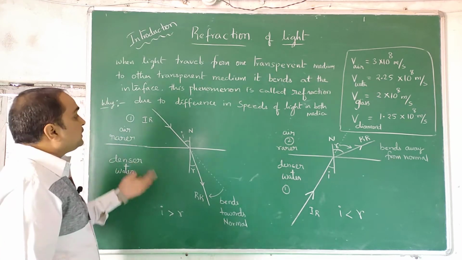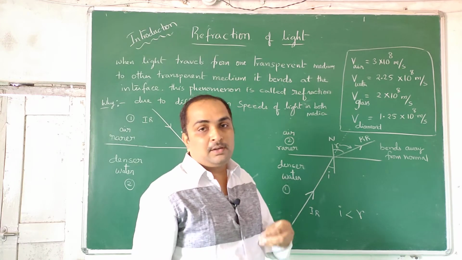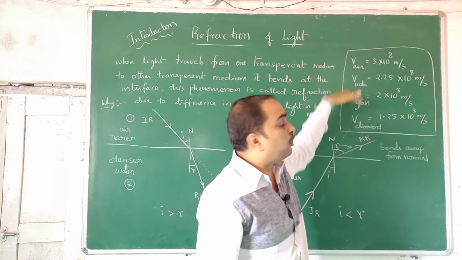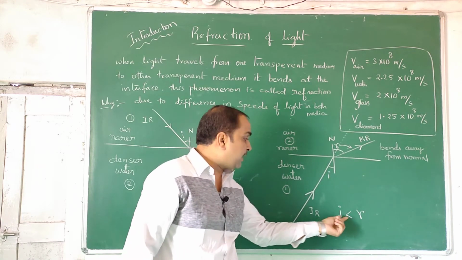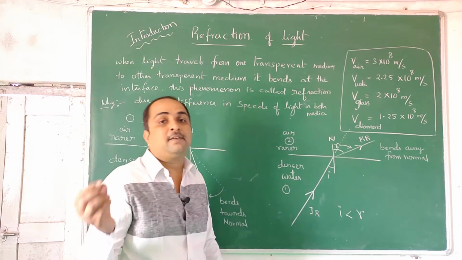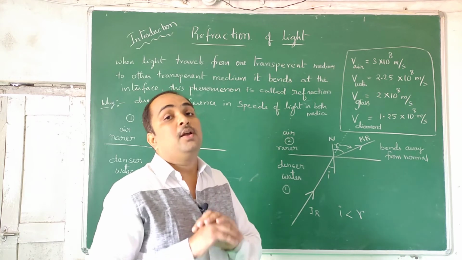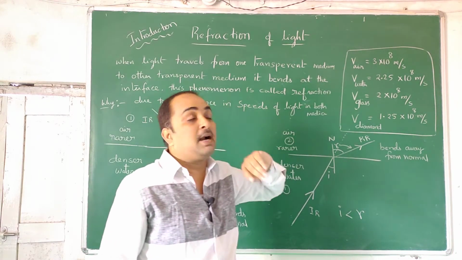Now the question is, why is this happening? The answer is the difference in the speeds of light in both the media. It may be a little strain to you or to your brain in the beginning, but if you can remember these four values, we can connect the concept of Snell's law. So how are I and R related? I am telling you this is greater than, this is less than, but how are they connected? They are connected with a law called Snell's law. Sin I by sin R is equal to something I will talk about. That connection will be easy if you know the speeds by heart.